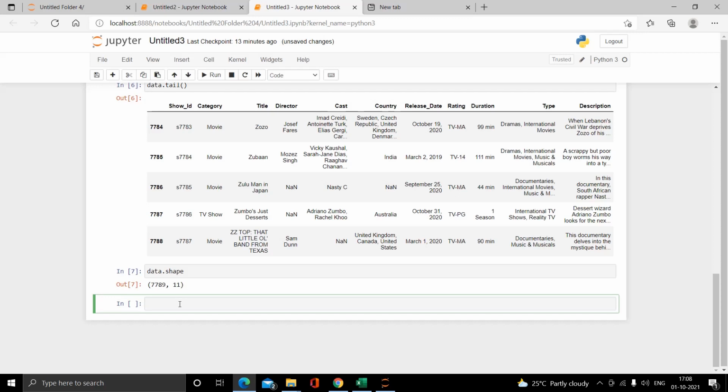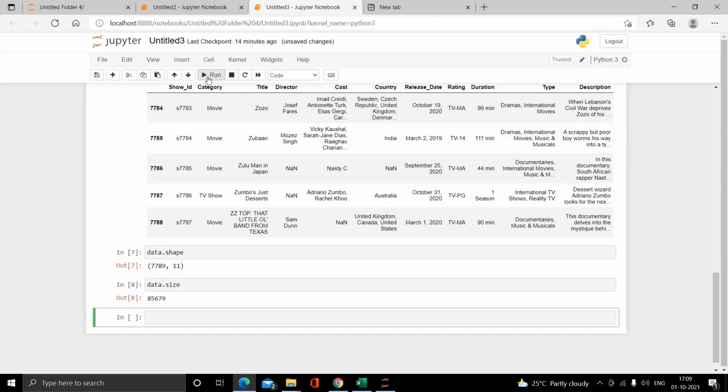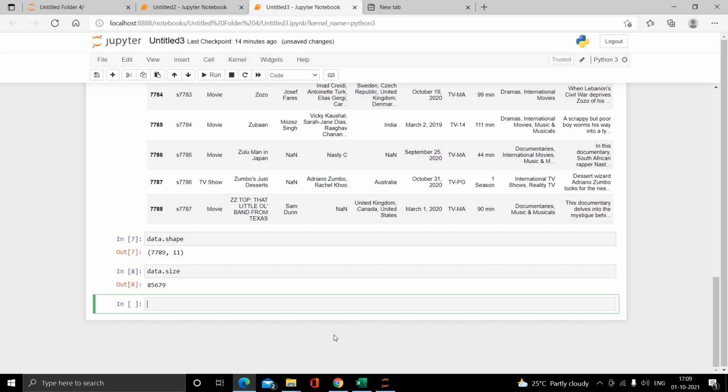My next function will be size. Using the size function, we can see the total number of elements in the dataset. The command is data dot size. Yeah, as I said earlier, we can see the total number of elements present in our dataset file.